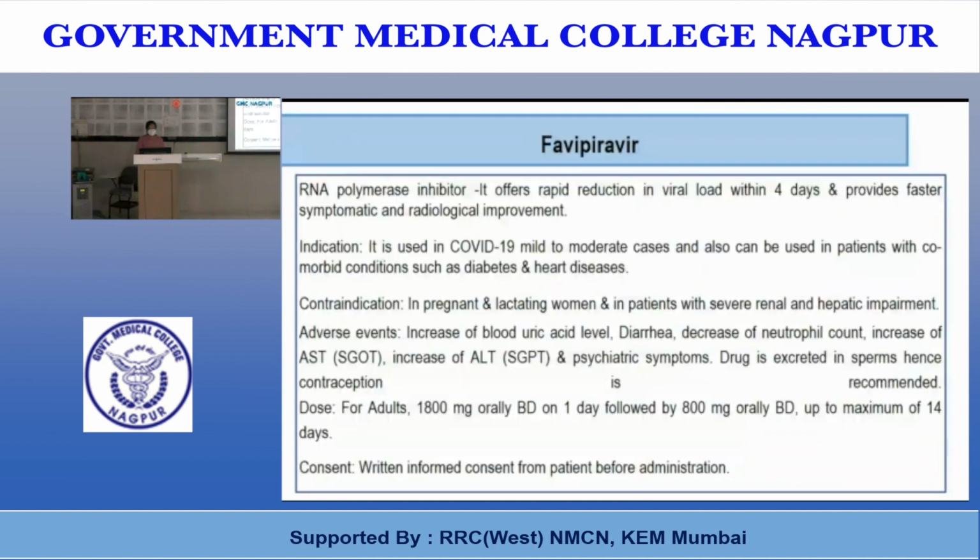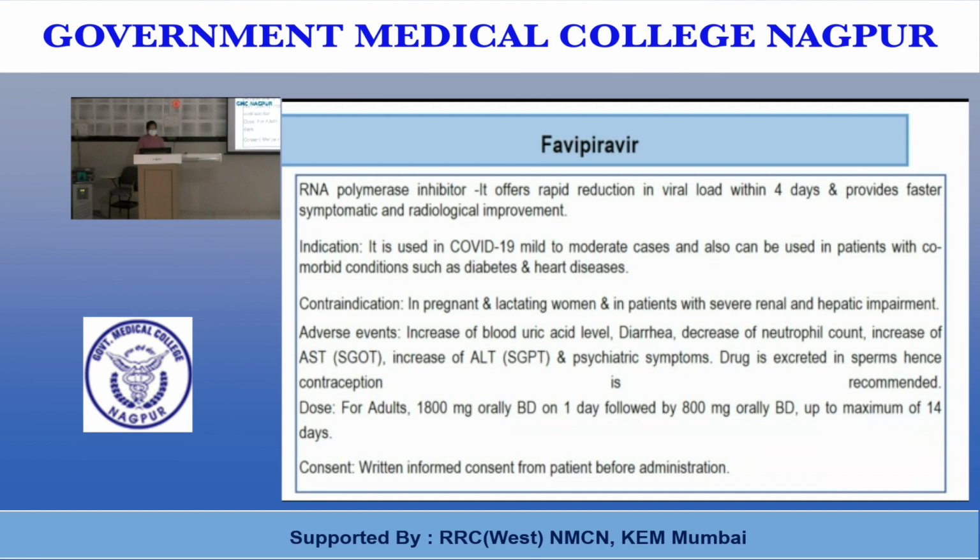Favipiravir is an RNA polymerase inhibitor. It offers rapid reduction in viral load within 4 days and provides faster symptomatic and radiological improvement. It is indicated in mild to moderate disease and can be used in patients with comorbidities like diabetes and heart disease. It is contraindicated in pregnancy, lactating women, and patients with severe renal and hepatic impairment.